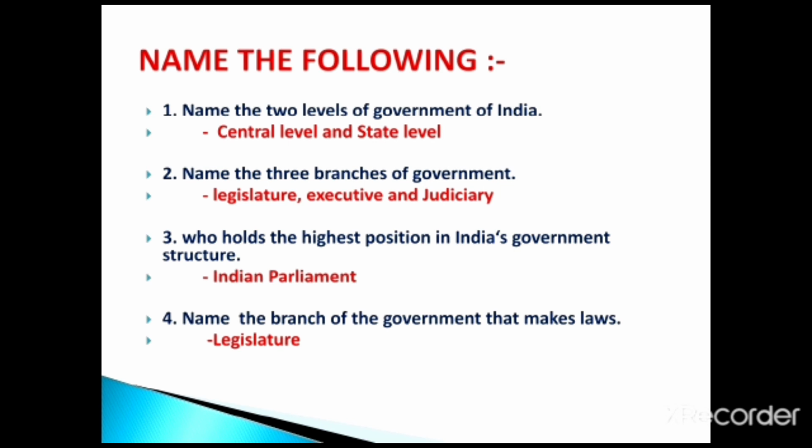level and state level. Second one, name the three branches of government, it's legislature, executive and judiciary. The third one, who holds the highest position in India's government structure, it's Indian Parliament. The last one, name the branch of the government that makes laws, it's legislature.